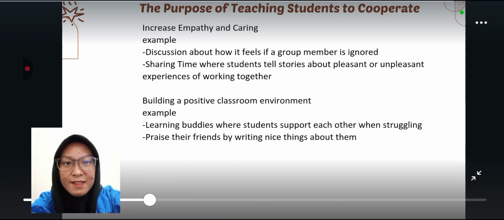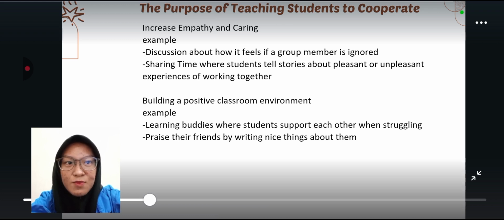The fourth is to increase empathy and caring. Students learn to understand the feelings of others, appreciate different opinions, and become more patient and caring. For example, discussion about how it feels if a group member is ignored, and sharing time when students tell stories about pleasant or unpleasant experiences of working together.